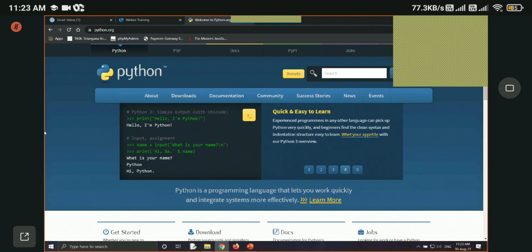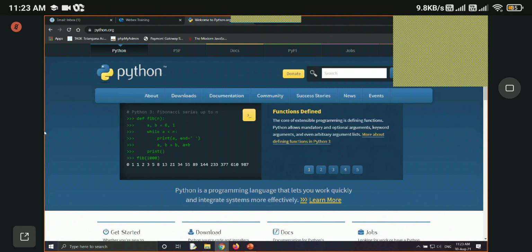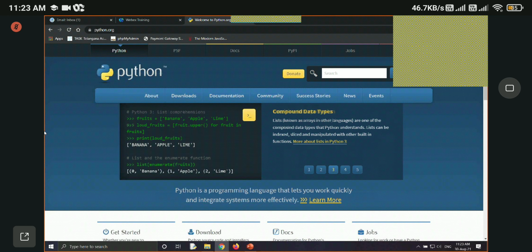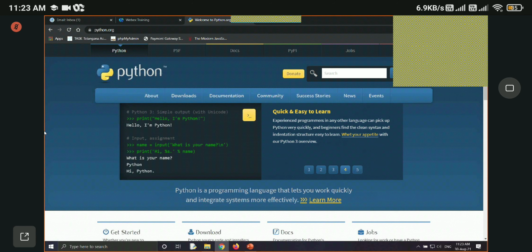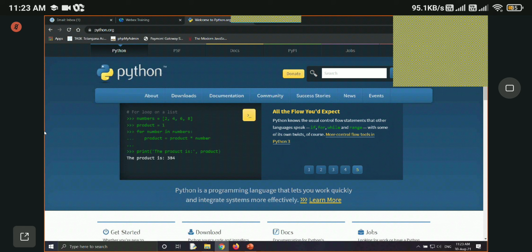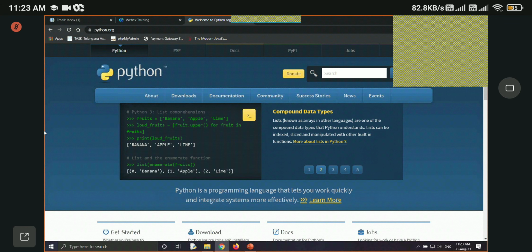It is open source. Open source means there will be a community of people, developers, who will develop all the features for this programming language for any software that is open source. So we can use Python without having to pay a single rupee. If you are good, you can also develop features for Python, and you can request them to add to Python itself. That's the power of open source.